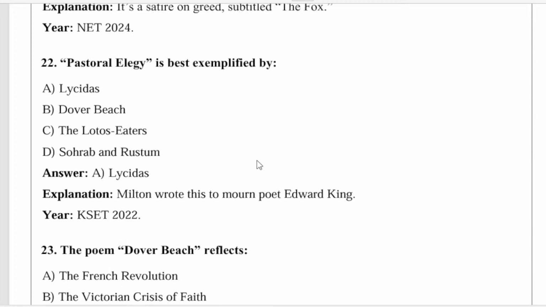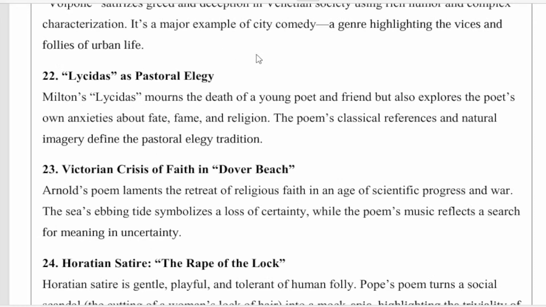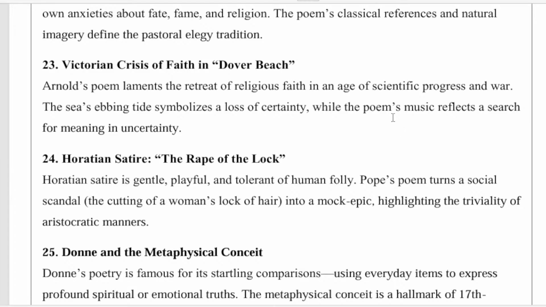The poem Dover Beach reflects the Victorian crisis of faith. Matthew Arnold addresses doubt in religion. This question appeared in 2022. Victorian crisis of faith in Dover Beach. Arnold's poem laments the retreat of religious faith in an age of scientific progress and war. The sea's ebbing tides symbolize a loss of certainty, while the poem's music reflects a search for meaning in uncertainty.